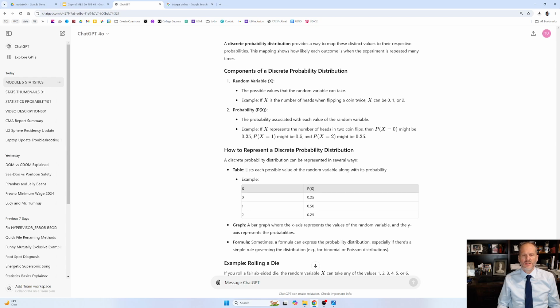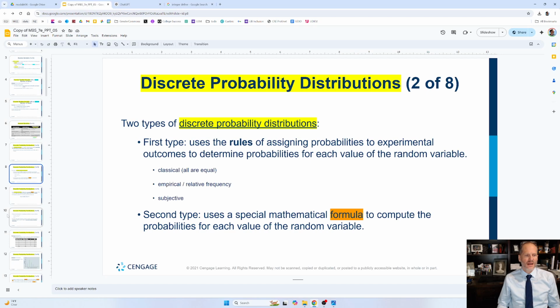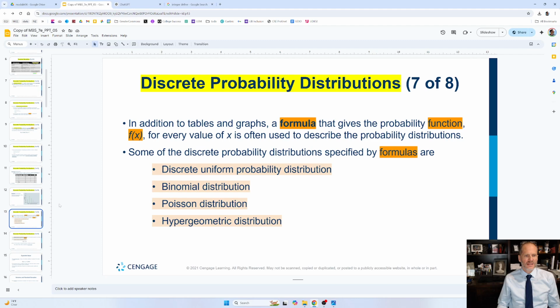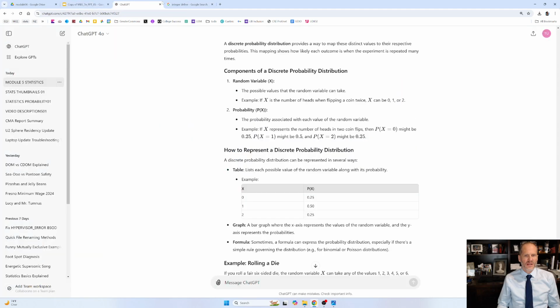That's kind of cool, just to see how ChatGPT talks about it. It gives us a little bit of exposure and makes us a little bit less attached to this f(x) notation, though f(x) definitely represents functions. You could also mix it up a little bit and figure it out.